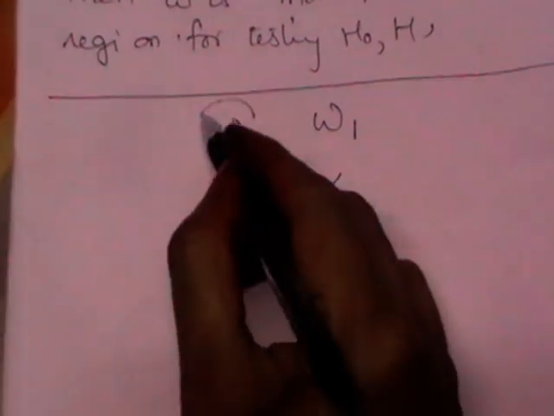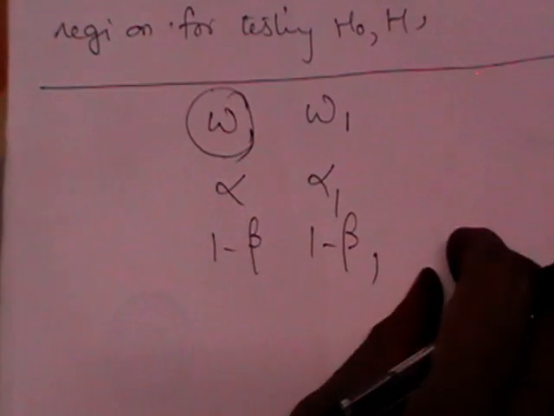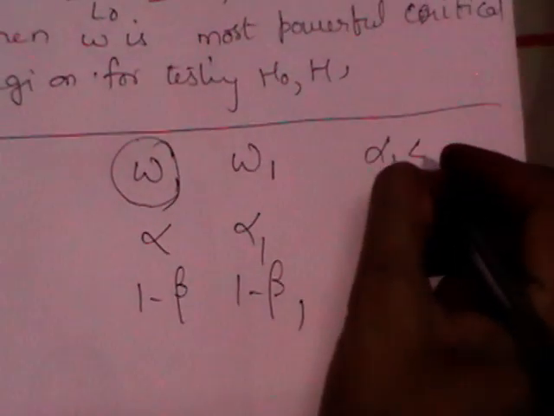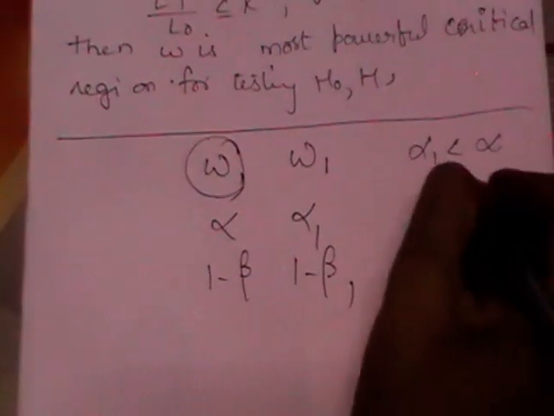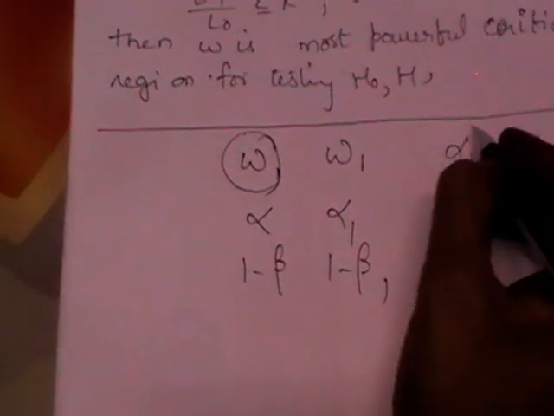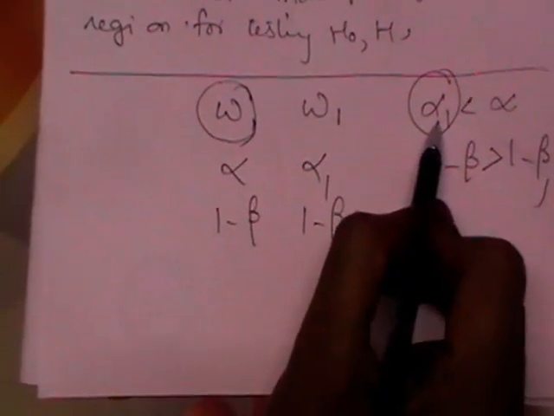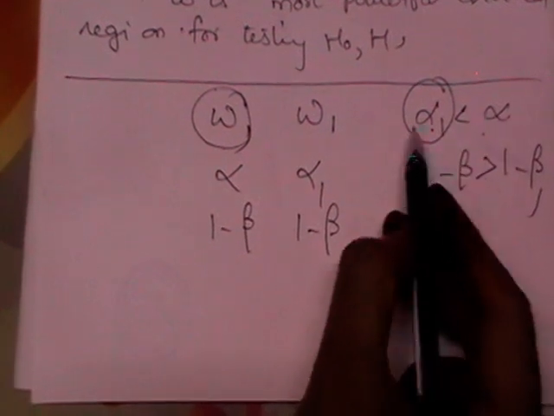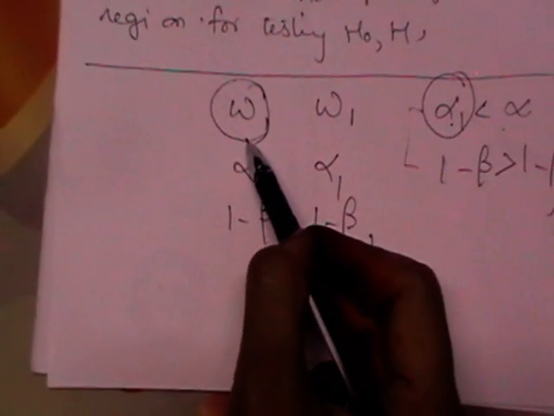Now to call omega the BCR, best critical region, these conditions should be satisfied: the power of the test should be maximum and alpha 1 should be less than or equal to alpha 2. Under these two conditions, we call omega the BCR.